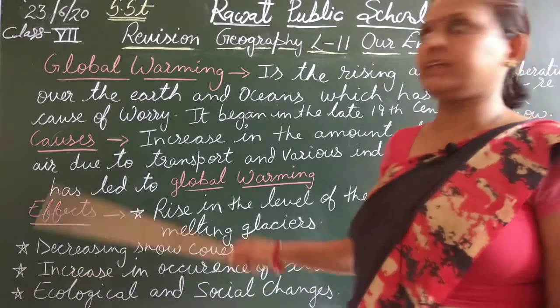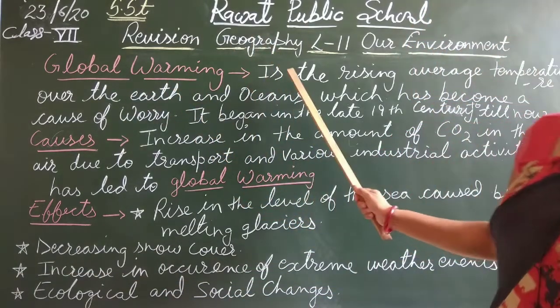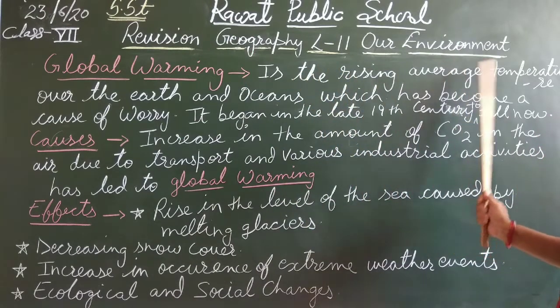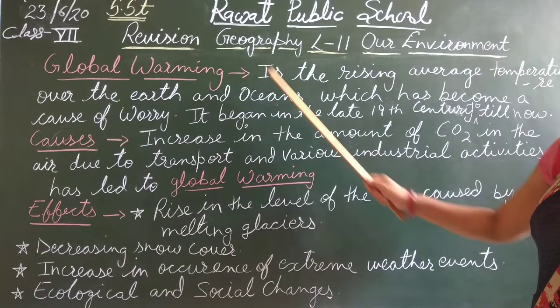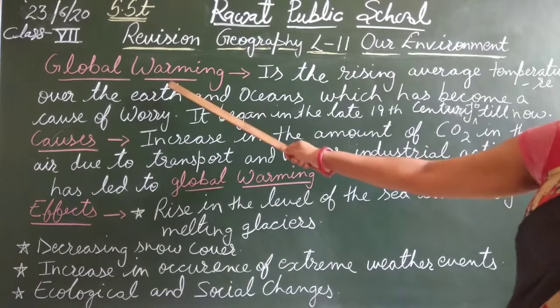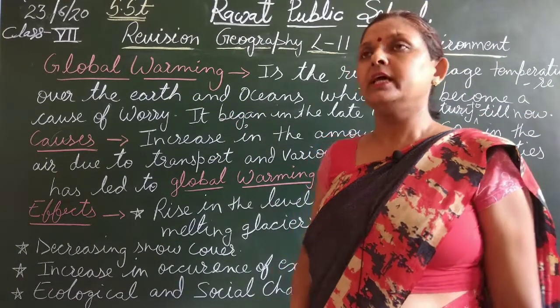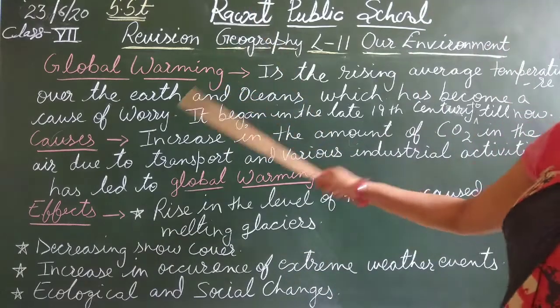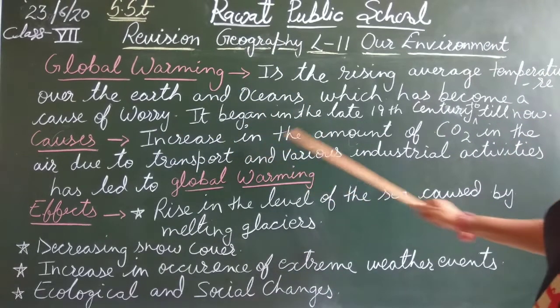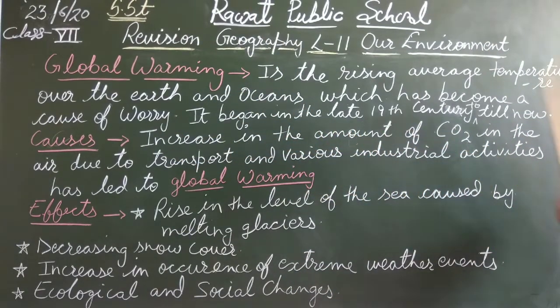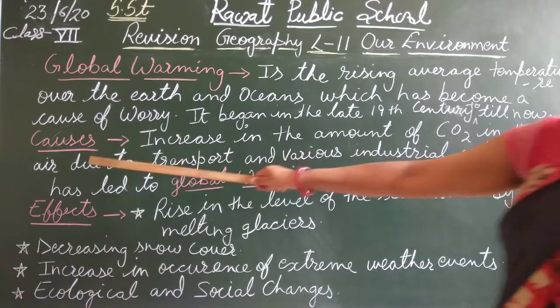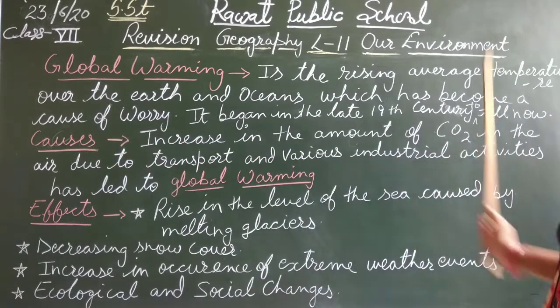Again, I am explaining what global warming is. Global warming means that the average temperature of earth and ocean increases. And what are the causes? Increase in the amount of carbon dioxide in the air. How has carbon dioxide increased in the air?